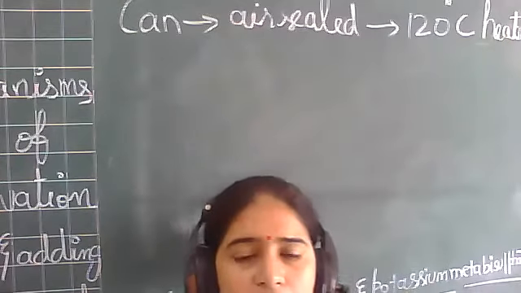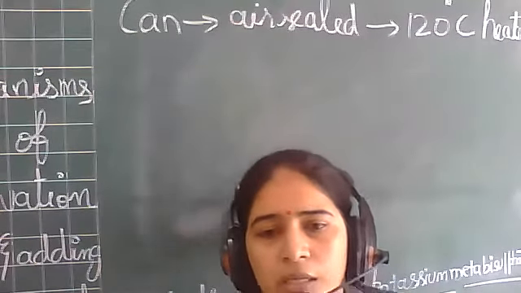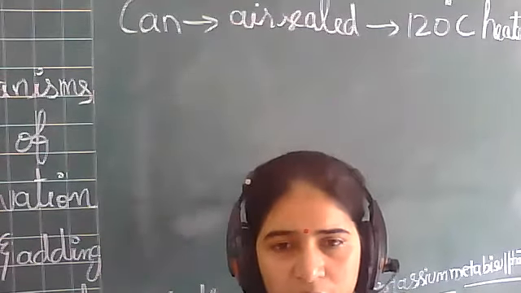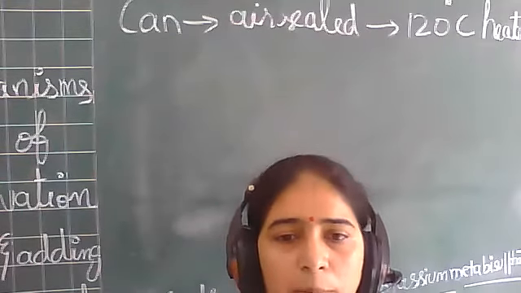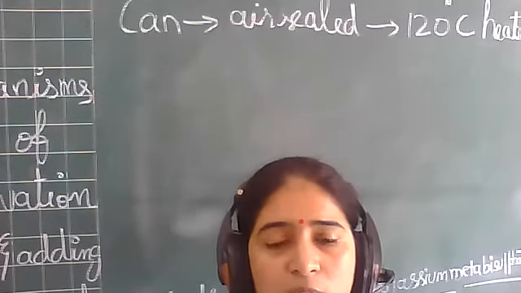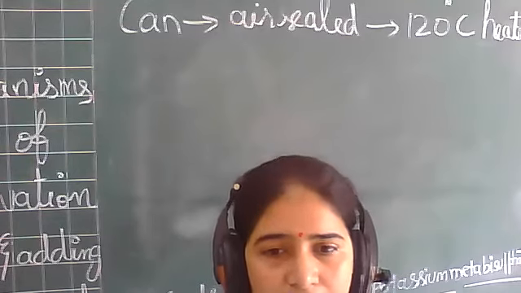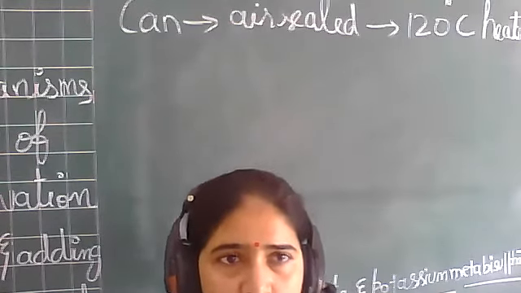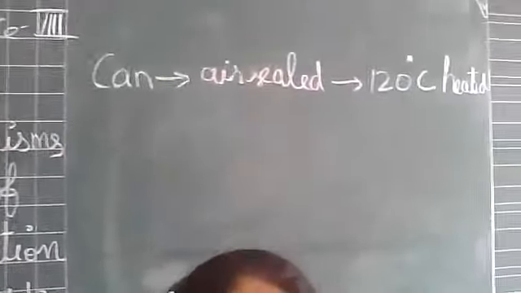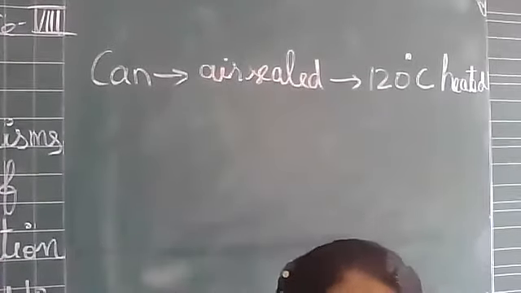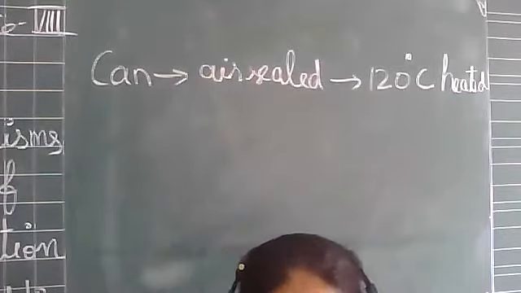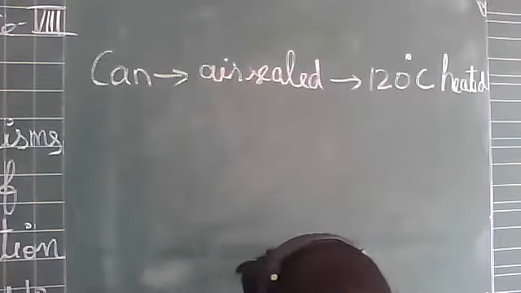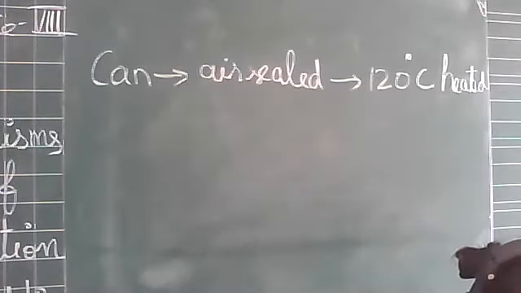And on heating the can at the temperature 120 degrees centigrade, the microorganisms are killed. The microorganisms which are present in the food item stored in the can are killed at such a high temperature, right?